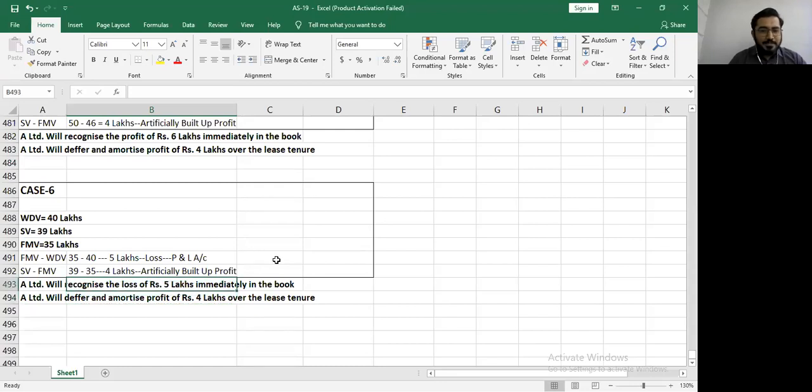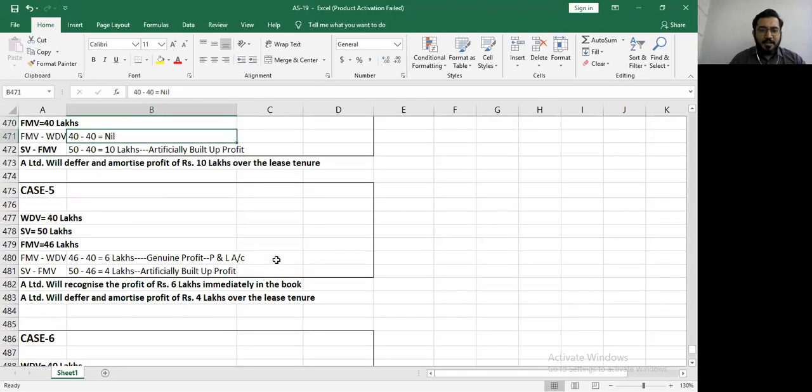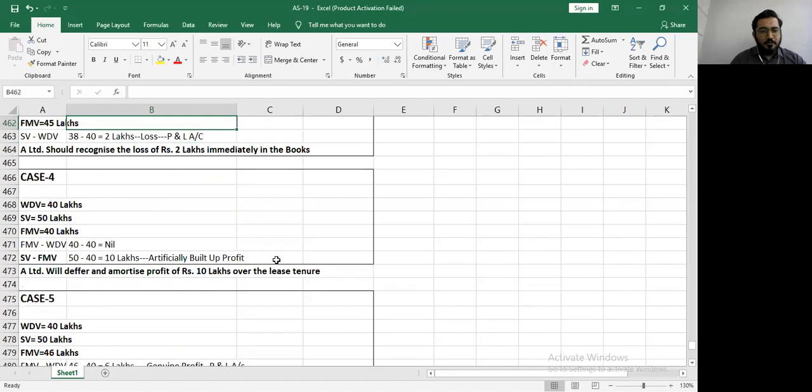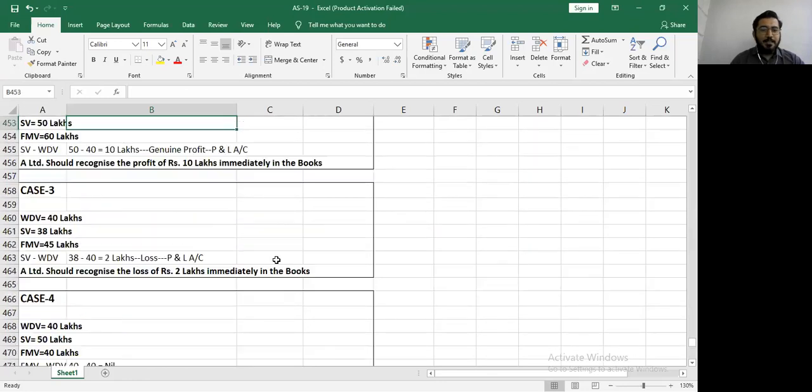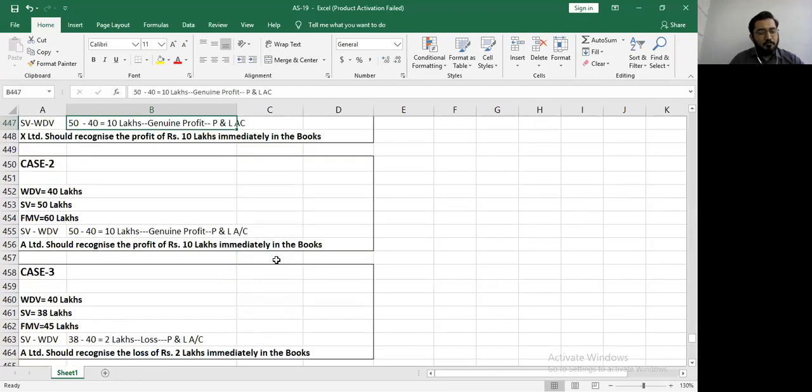Right, till then, please revise the entire standard again. I have done the entire revision right now. You also revise it today. Ensure that you have practiced the questions that we have done today, and then tomorrow we will be finishing off the standard, and then we will shift to a new standard.